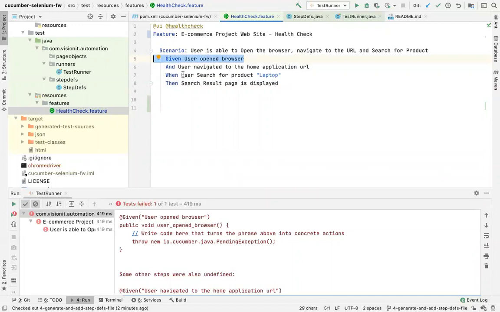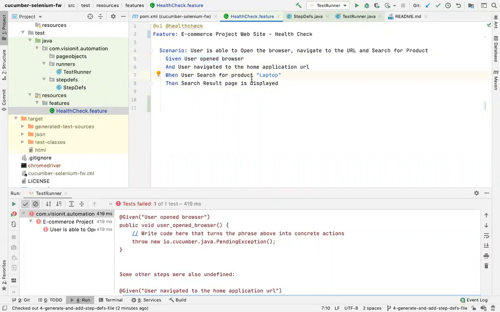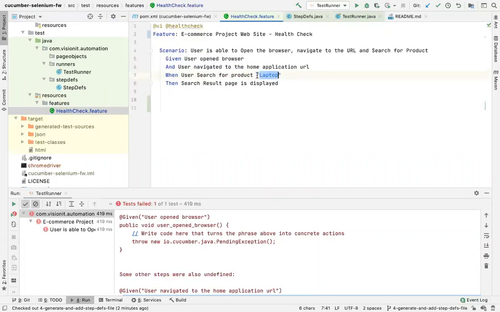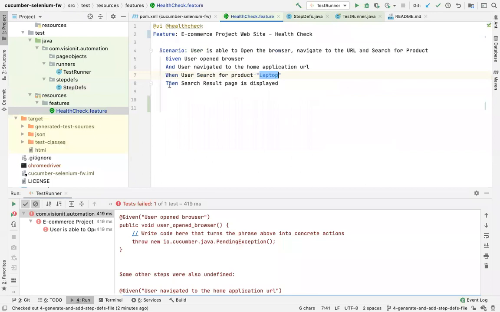For example, you have user search for product laptop. You press your control key, go here and click on this. It will take you here. How? Because it has connected this. When user search for product string, I'll come to what this is, because here we are writing laptop, but here it is getting converted to a string. We'll talk about it in a while. So this is how basically it connects. जो आप यहाँ लिख रहे हो वो exactly वहाँ पे उसका क्या meaning है, or how it will map.